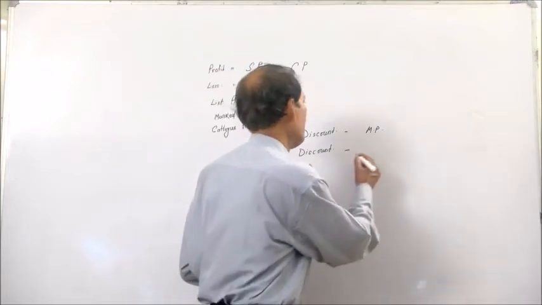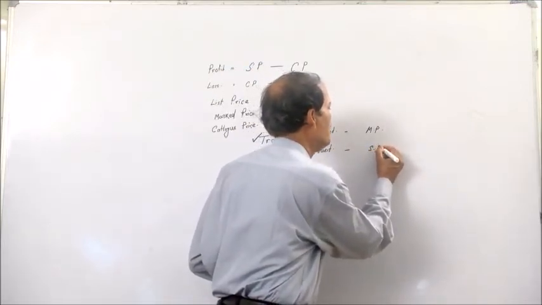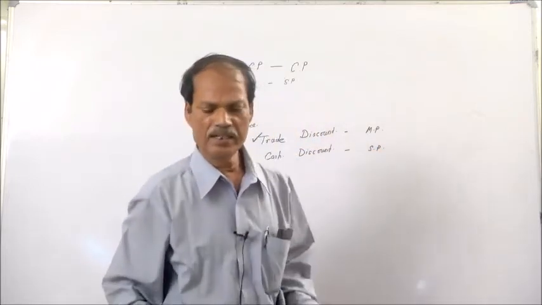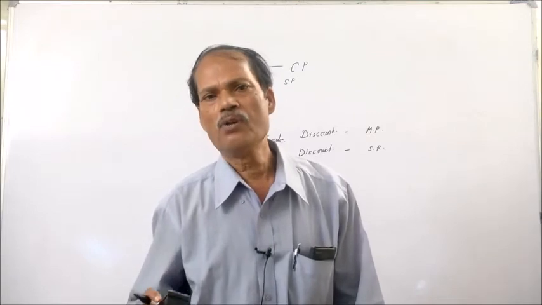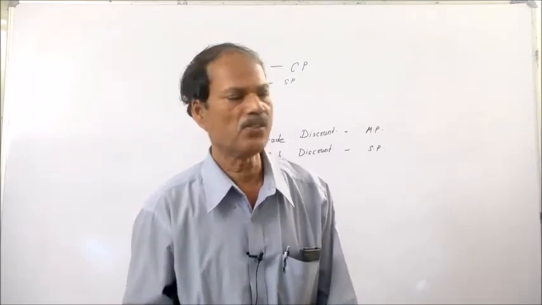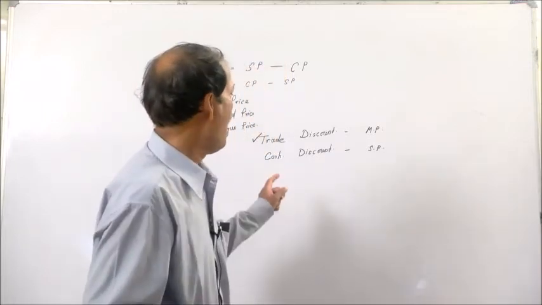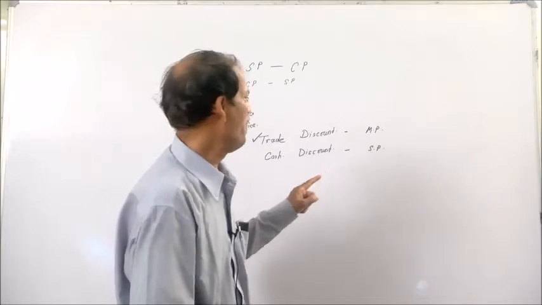It is calculated on the sales price of the product, as a percentage of sales price, and it is given for prompt payment.